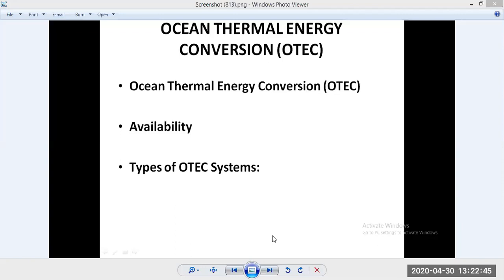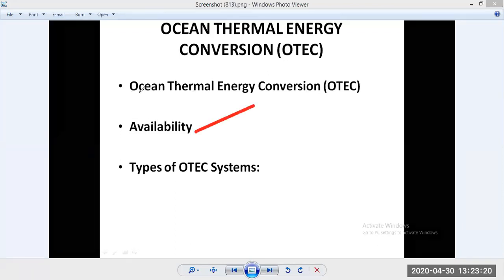Mainly, as you can see, the solar radiation is absorbed at the surface of the ocean, and it is very large at the equatorial zone. If we count the solar radiation near the equator, it is a little bit higher, around 27 to 30 degrees centigrade depending on the season also. So whatever the season, we have the availability here. We have discussed this, and this is the concept of